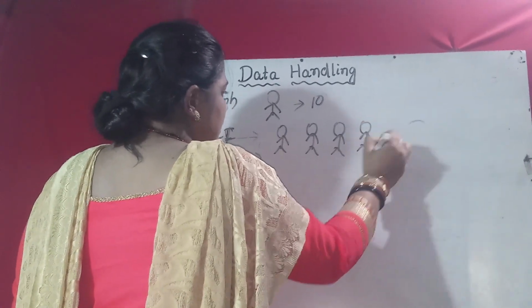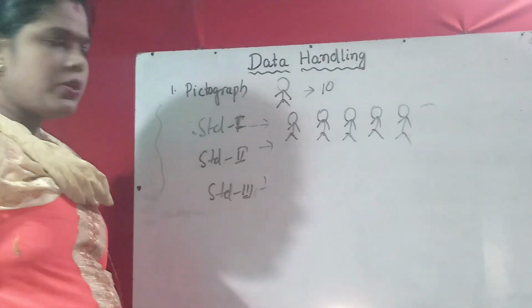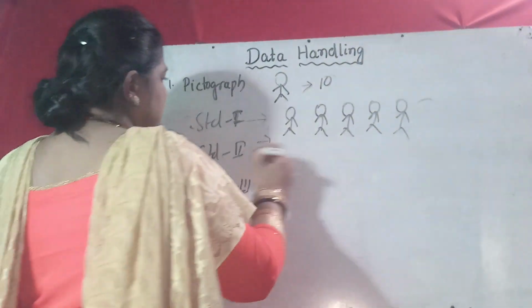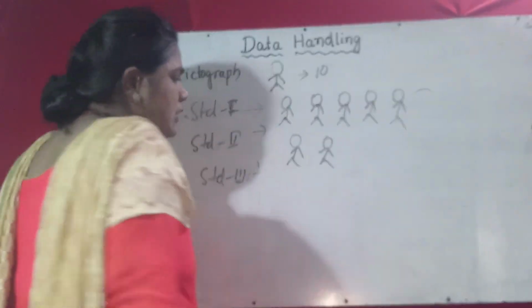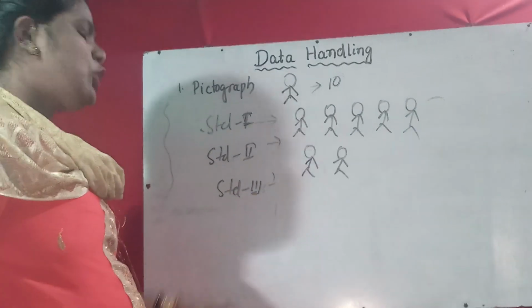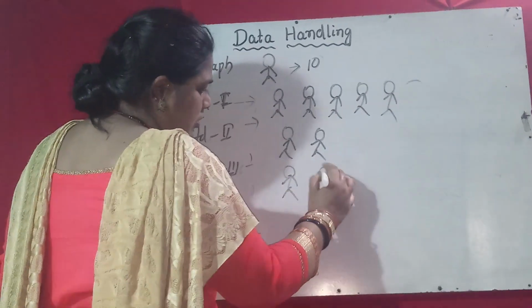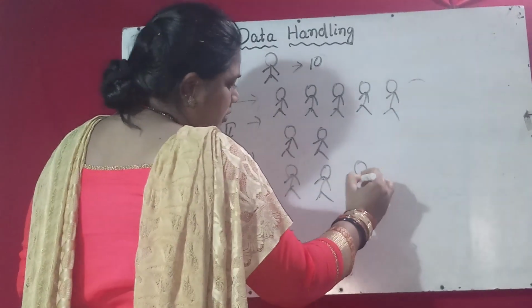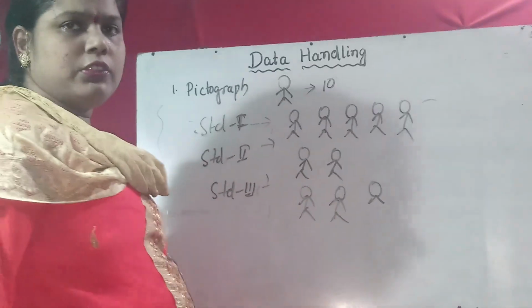Okay. This represents 50 students. Suppose there are 20 students in standard 2, so you will draw 2 pictures. If it says 25 students, then 20 and a half just over, so you draw half of the picture, like this.